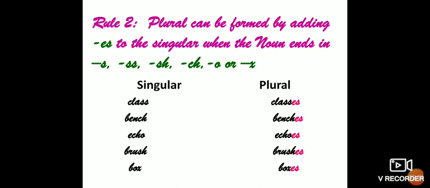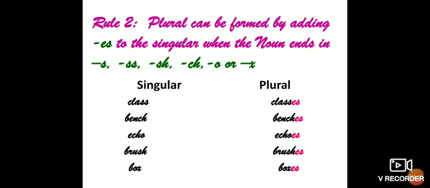Clear? Like the first example is class. It is ending with ss, so we'll add es to it. It will become classes. For example, glass. We'll add es, so it will become glasses. Now bench. Bench ends with ch, so we'll add es to it. It will become benches.